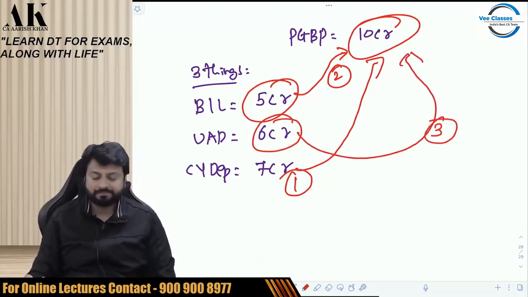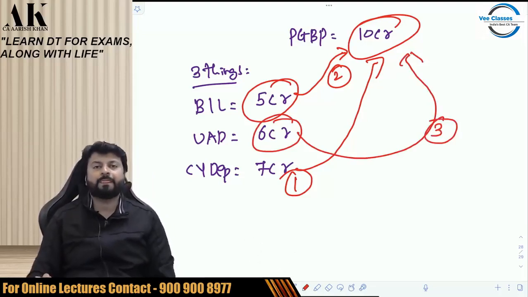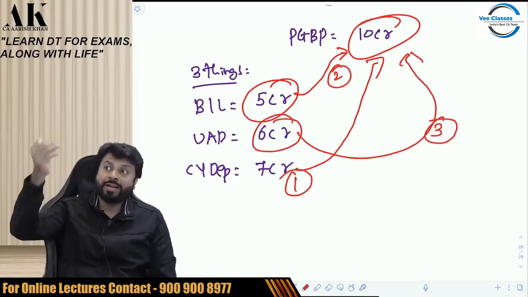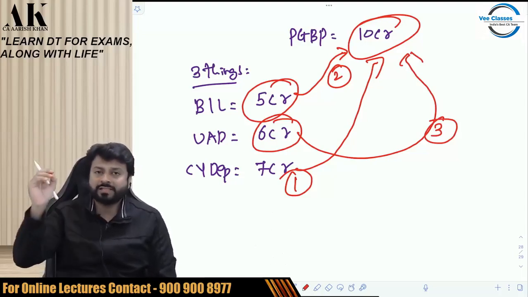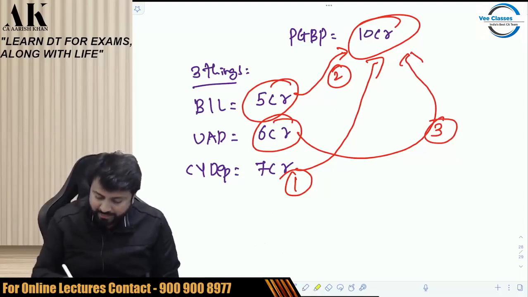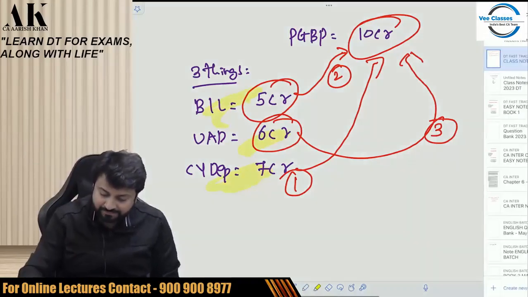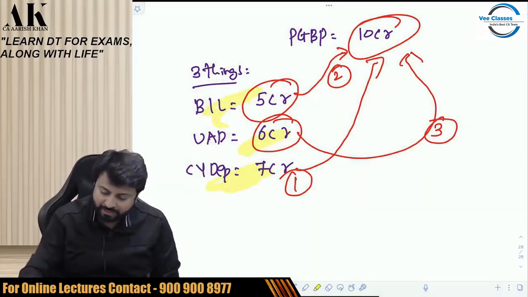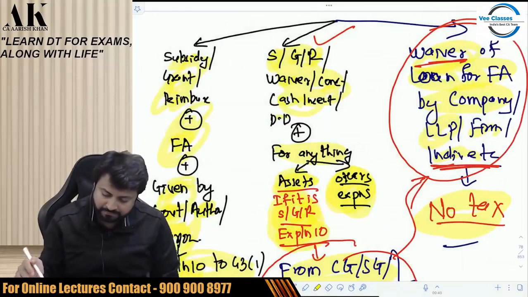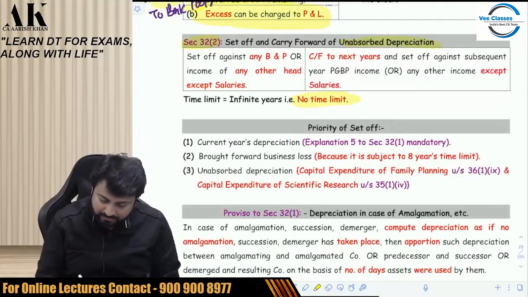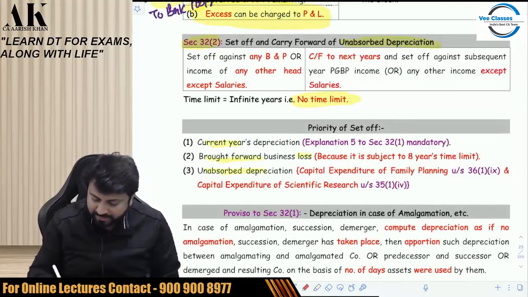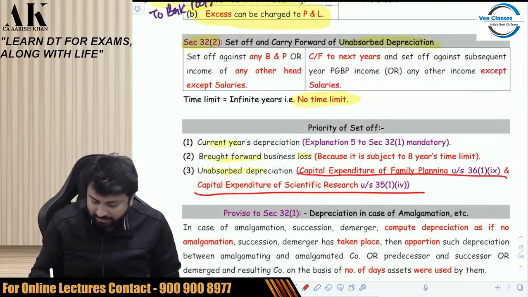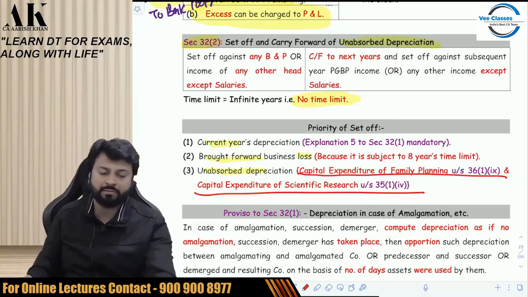What is this? What is UAD? That is UAD. You will take UAD at the end, please. Do not consider UAD at the beginning. This has to be your priority. Number one, this. Number two, this. Number three, this. I have told you with logic why number one, why number two, why number three. Okay. Now pay attention over here. Number one, current year depreciation. Number two, brought forward loss. Number three, unabsorbed depreciation. There is something written in the bracket. We'll be talking about that after some time. Don't worry about it.